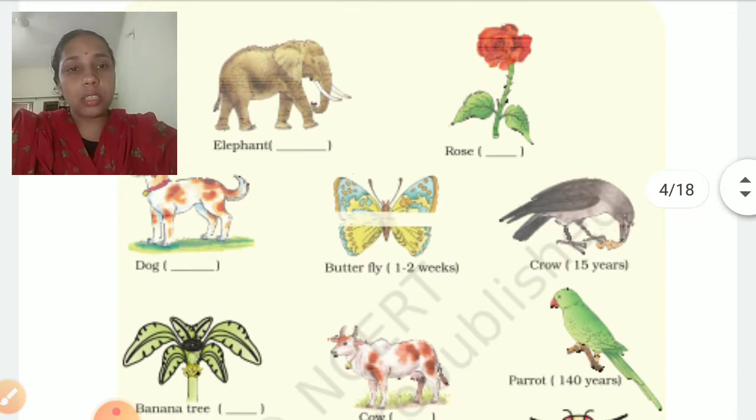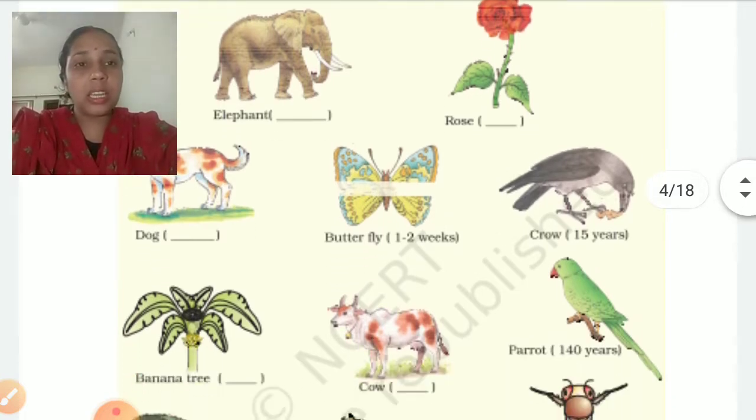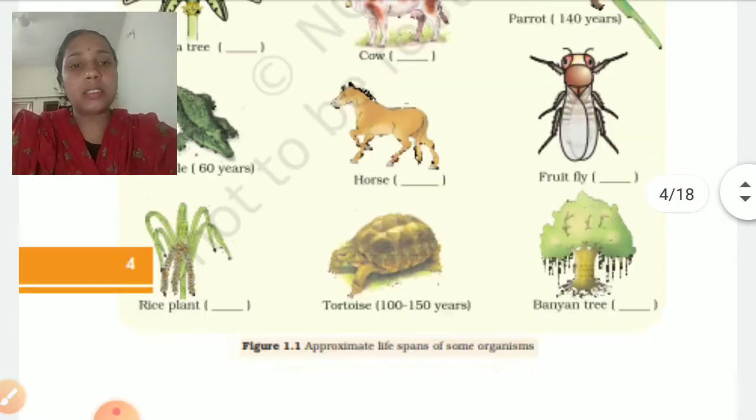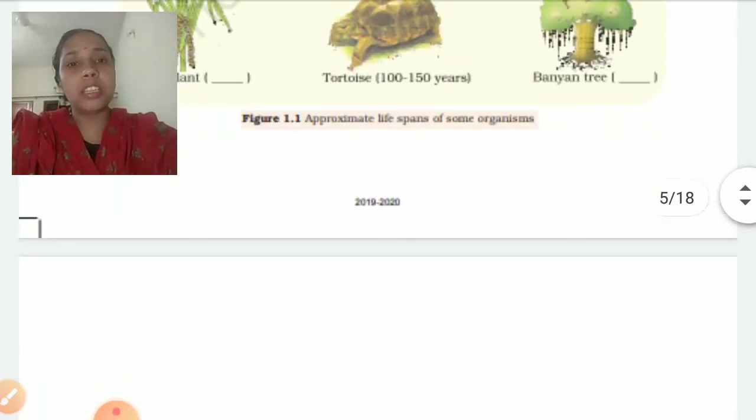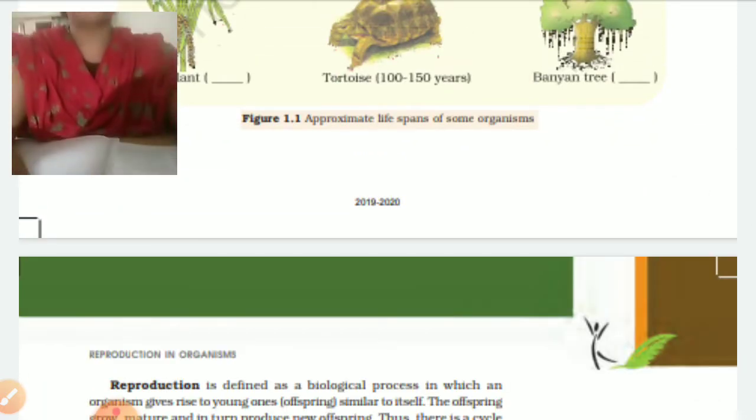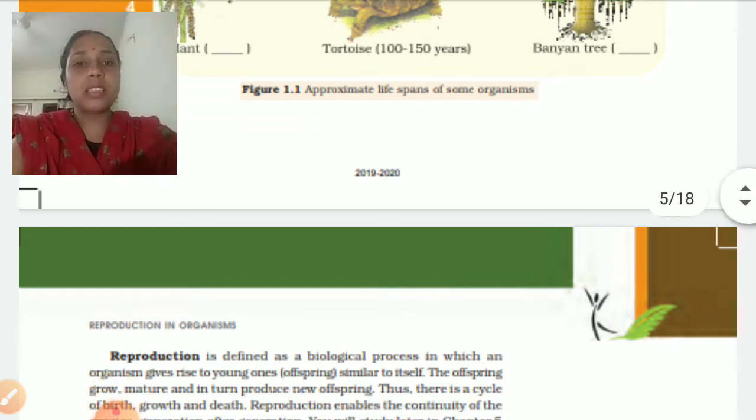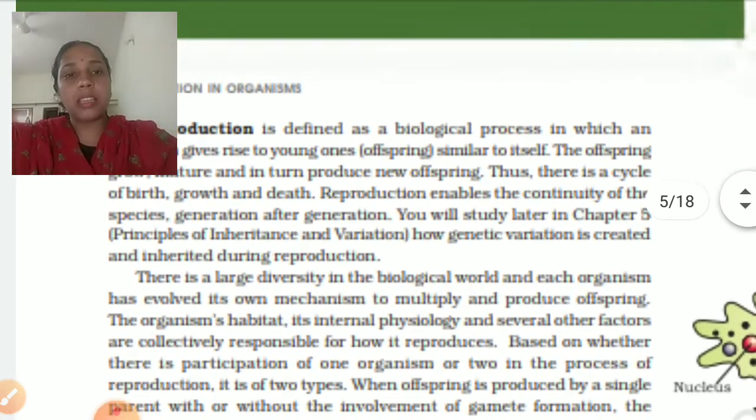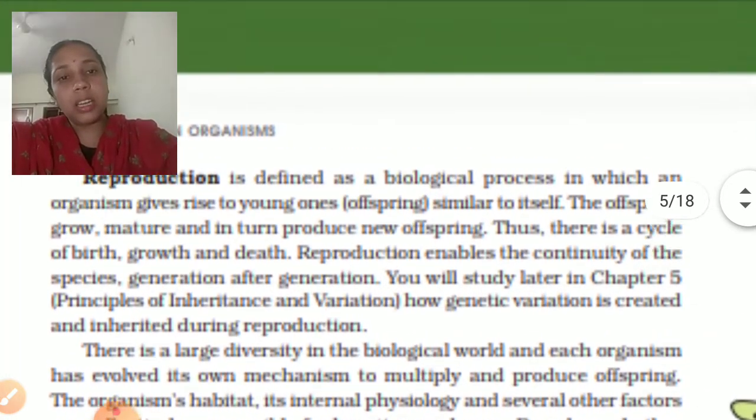Acha, all these diagrams which you are seeing on the screen, you people had done as homework. I'll give you questions related to this. Okay, I'll give you some questions related to this in your revision. Clear? Now, the next most important thing is reproduction.